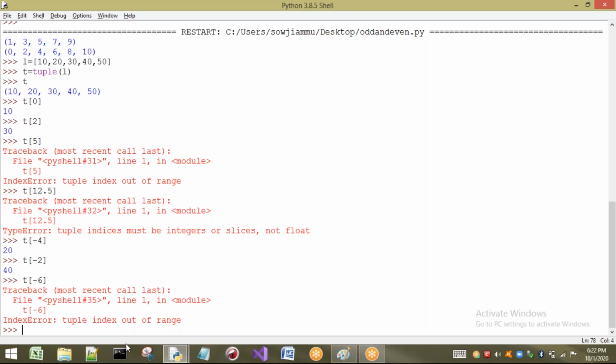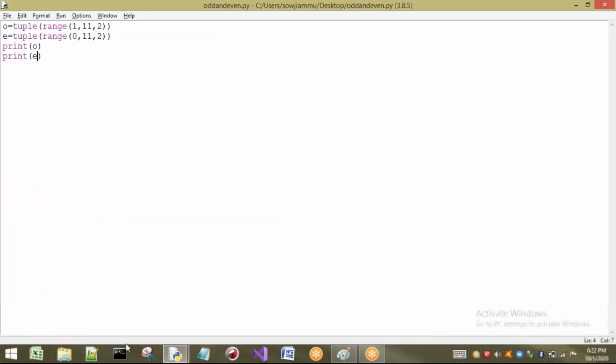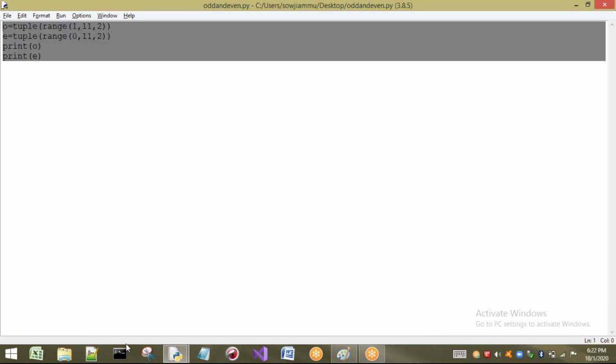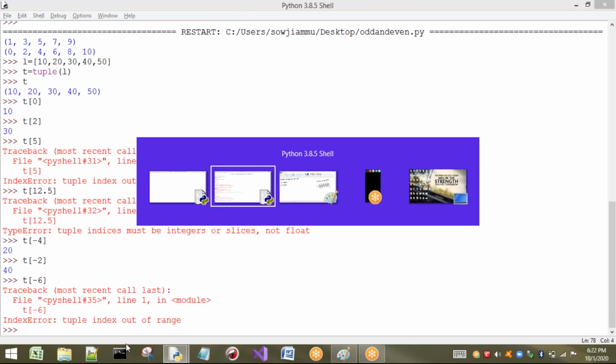Now let us go to our next concept, that is the slicing concept. As we have seen with strings and lists, we can also apply the same slicing concept to tuples. I will write a small example because already we know about this concept, so directly I will explain and execute it here itself.